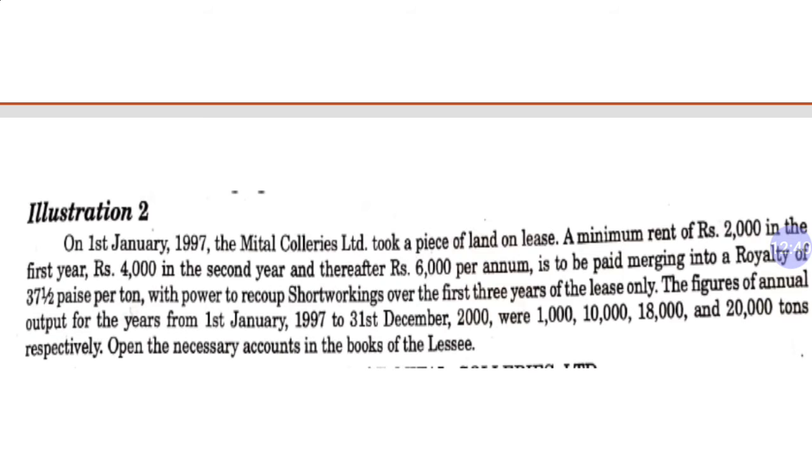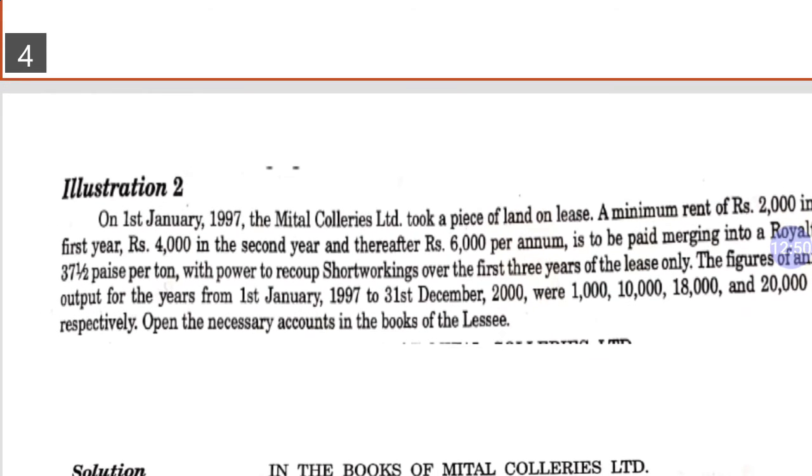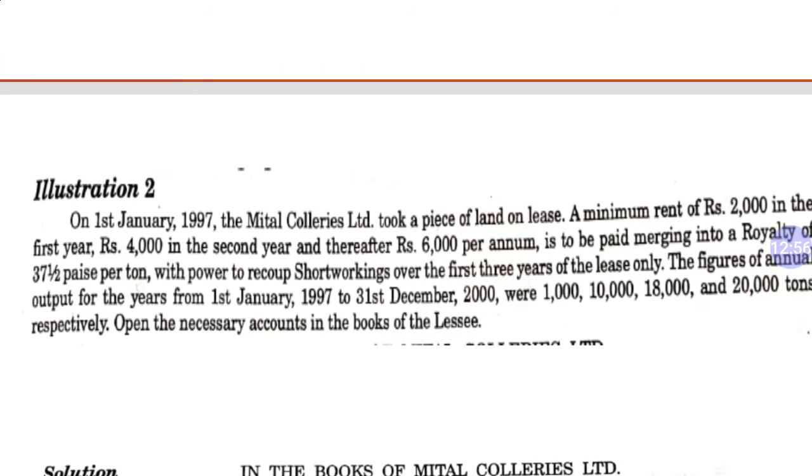On 1st January 1997, the Mittal Collieries Limited took a piece of land on lease. A minimum rent of rupees 2,000 in the first year, 4,000 in the second year, and thereafter 6,000 per annum. So this question is different. In this question we have a variable minimum rent. In the first year it is only 2,000, second year it is only 4,000, and thereafter it will be 6,000